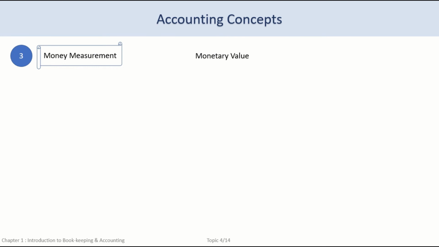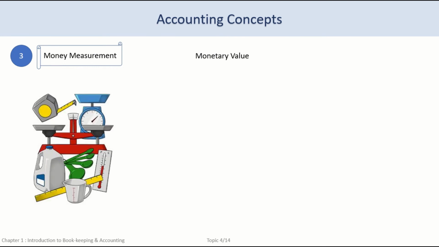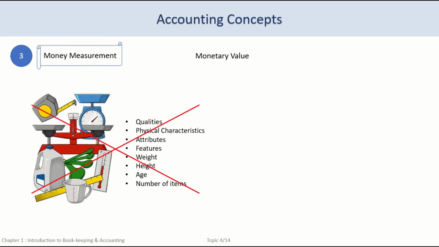Qualities of a person, such as intelligence, honesty, integrity, etc. Physical characteristics of a person or an object, its attributes or features, weight, height, age, number of items, etc., are all irrelevant in accounting. The only unit of measurement that matters and that should be recorded is the monetary value of the financial transaction. That's it.